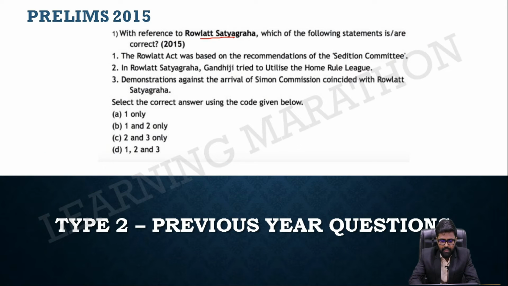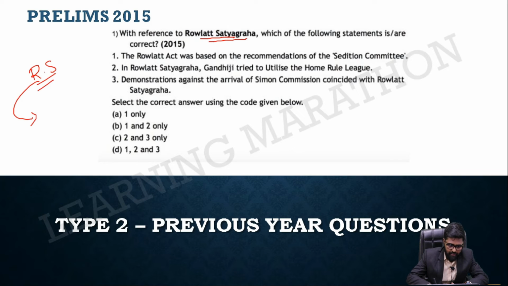Coming back to the next question, let's take up the Rowlatt Satyagraha. Before going into it, I'm again reiterating the approach, because it helps whenever you read a particular subject or lesson. You should be able to consolidate everything in a single paper. You should be able to understand the concept. The bookish figures or facts, the numbers, are not needed. You should be conceptually enriching your mind, then only you can approach prelims.